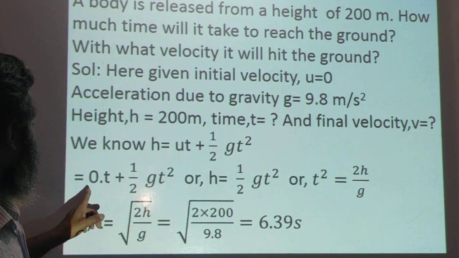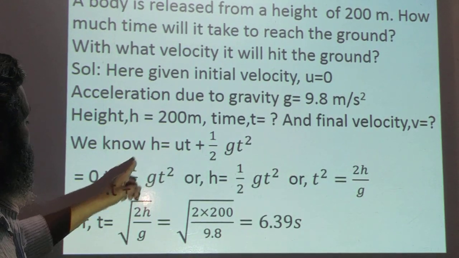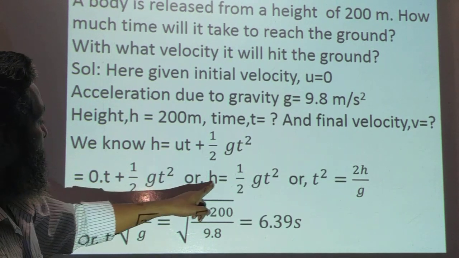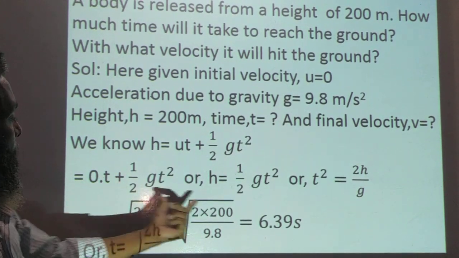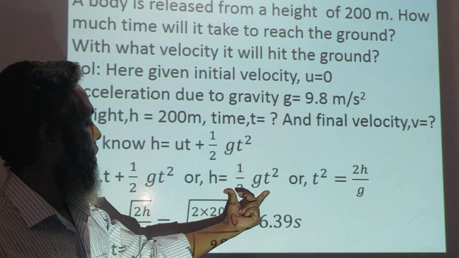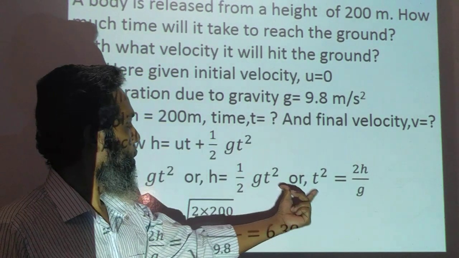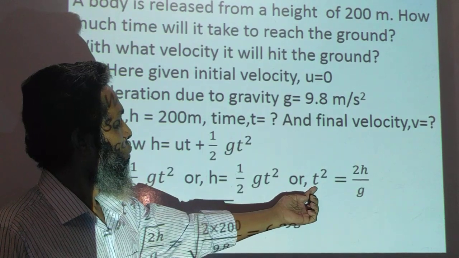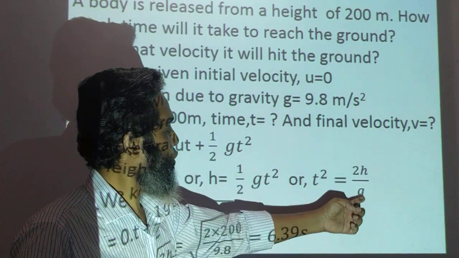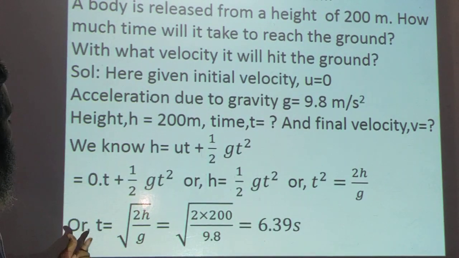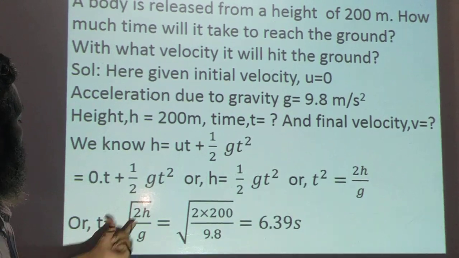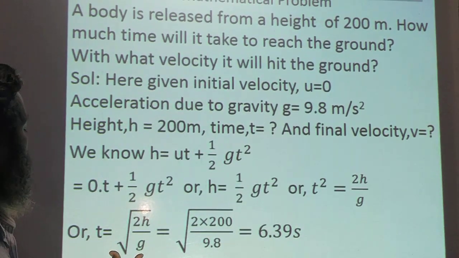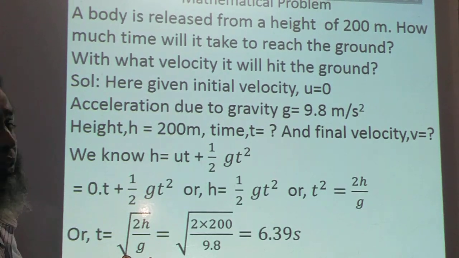We put the value, u is equal to 0, so h is equal to half gt square. Having cross multiplication we write t square is equal to 2h by g, or t is equal to, taking the square root on both sides, root over 2h by g.